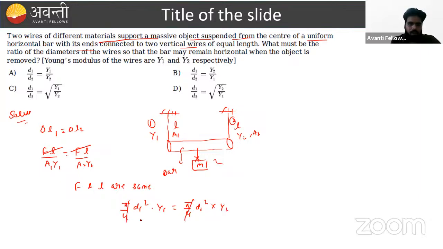So here this will cancel out, and we have to find the ratio of diameters, that is D1 upon D2, which we can write as Y2 upon Y1. So we can say option D is correct.